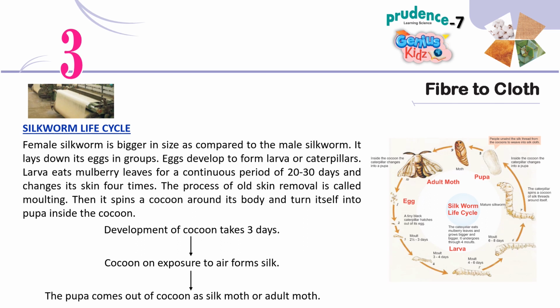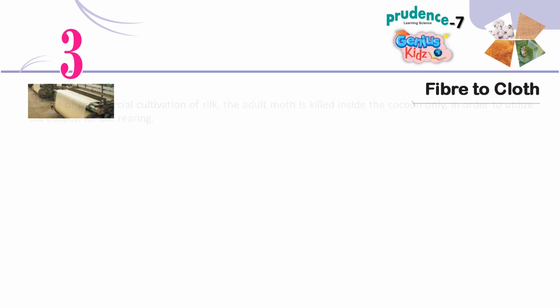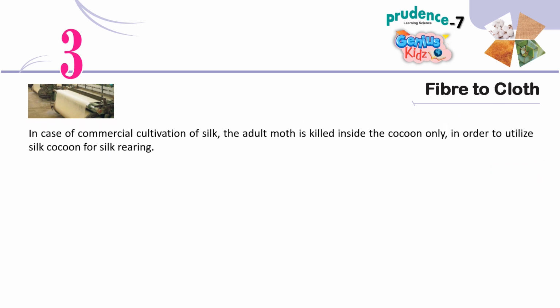Then it spins a cocoon around its body and turns itself into a pupa inside the cocoon. Development of the cocoon takes 3 days. The cocoon, on exposure to air, forms silk. The pupa comes out of the cocoon as a silk moth or adult moth. In the case of commercial cultivation of silk, the adult moth is killed inside the cocoon only, in order to utilize the silk cocoon for silk rearing.